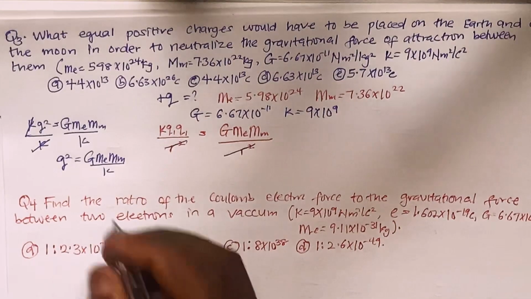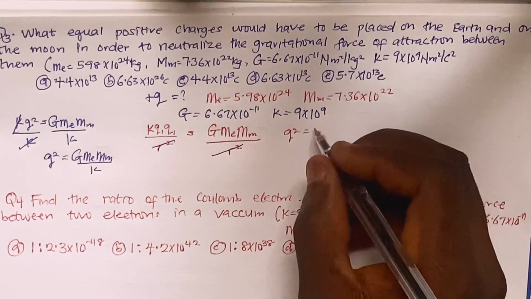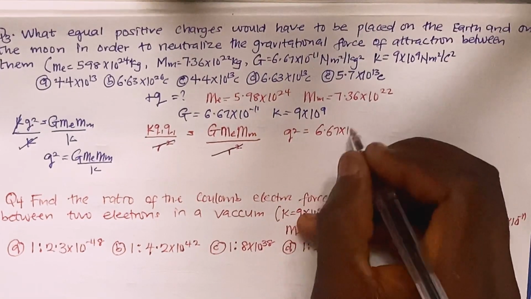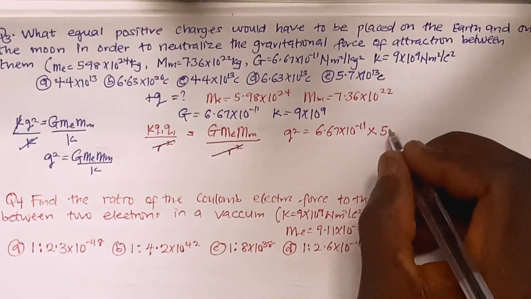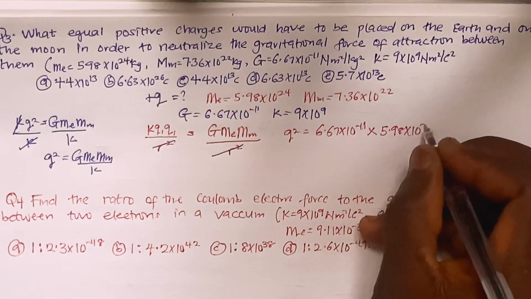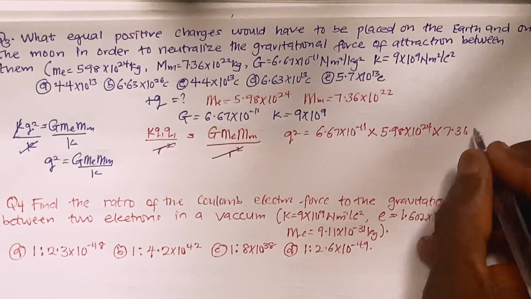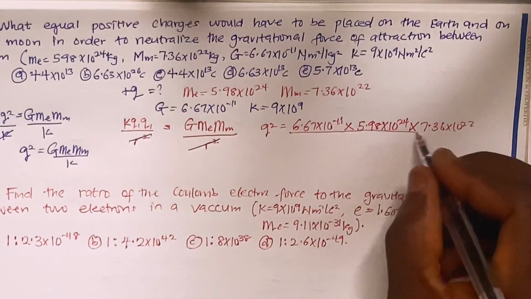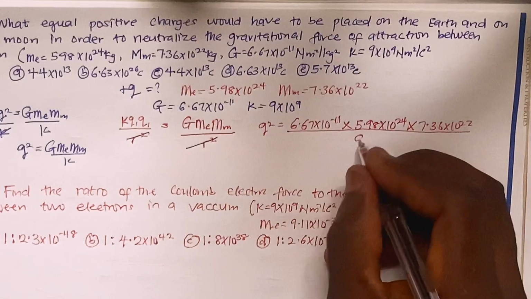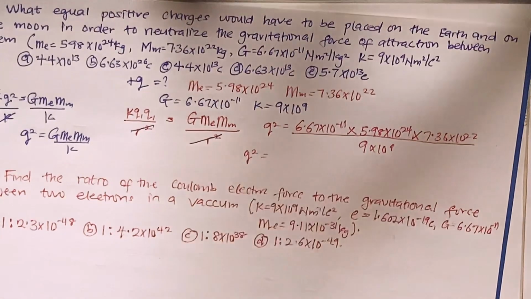Now let's go ahead and use this formula. Applying this one, I'm going to have my q square equal to G, which is 6.67 times 10 to the power minus 11, multiplied by the mass of the Earth, 5.98 times 10 to the power 24. Then multiplied by the mass of the Moon, which is 7.36 times 10 to the power 22. Then all divided by k, which is 9 times 10 to the power 9.